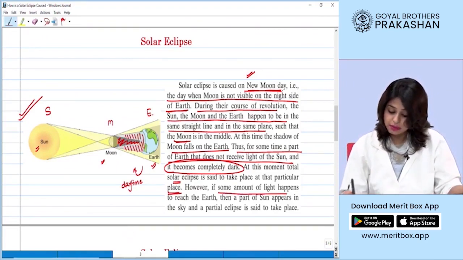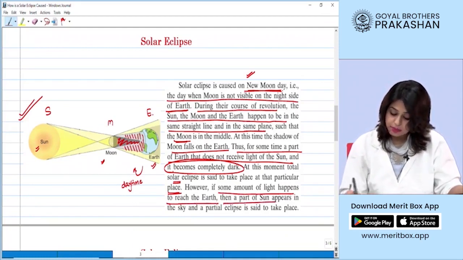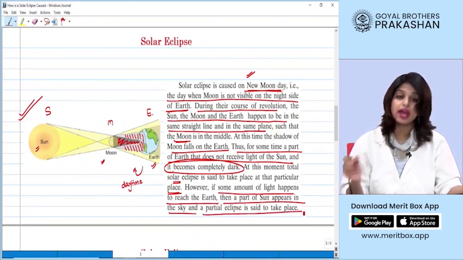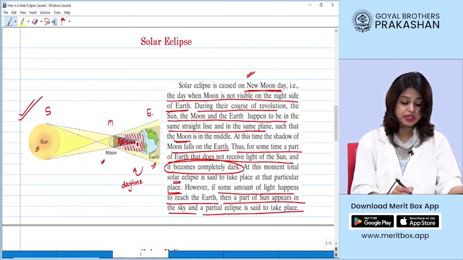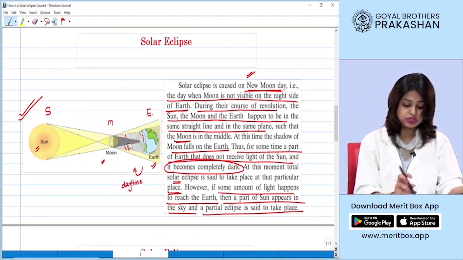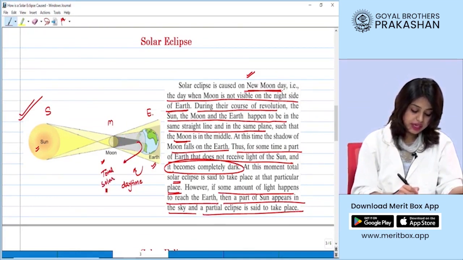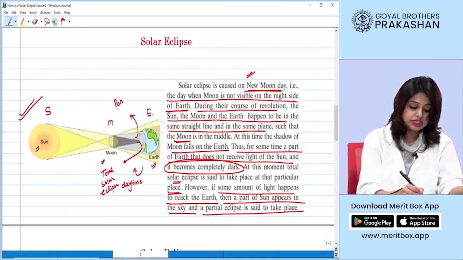However, if some amount of the light happens to reach the earth, then a part of the sun appears in the sky, and this is known as partial solar eclipse. So, in the darker region, students, you see the total solar eclipse, right? And in the region where you can see some part of the sun, you see partial solar eclipse.